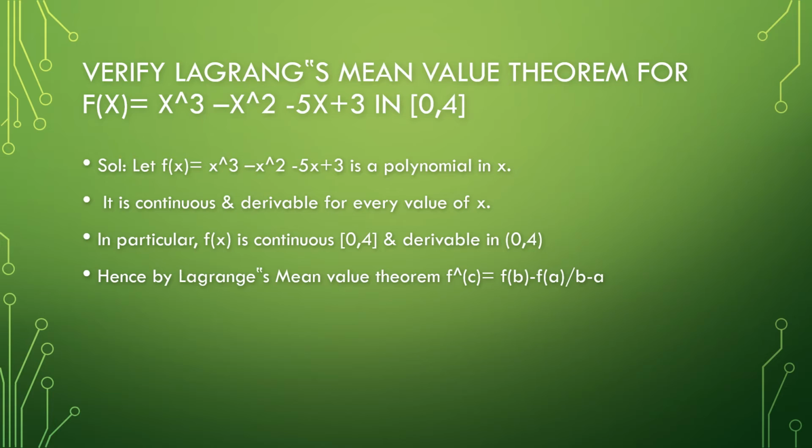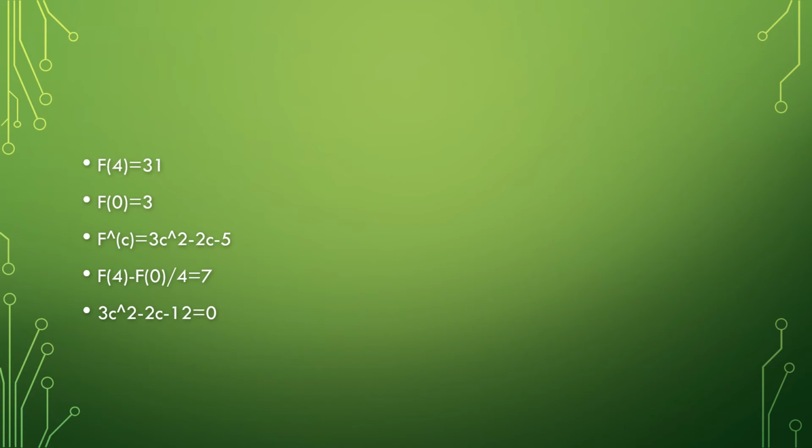Hence, by Lagrange's mean value theorem, we will get a point c in the open interval (a, b) such that f'(c) = (f(b) - f(a)) / (b - a). f(4) will give us 31 when we substitute 4 in the equation. f(0) will give us 3. f'(c) = 3c² - 2c - 5. (f(4) - f(0)) / 4 equals 7, which we have derived from the formula (f(b) - f(a)) / (b - a).